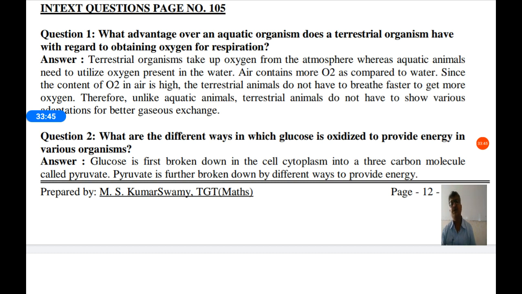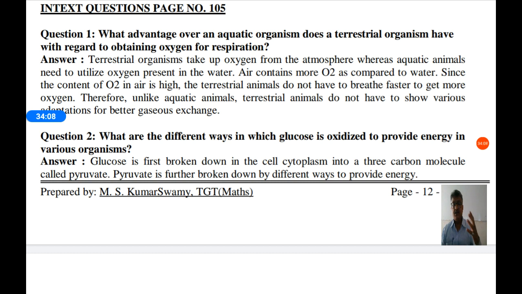So what is the advantage present in terrestrial organisms as compared to aquatic organisms? So we have already seen that aquatic organisms get very less oxygen, where the terrestrial organisms get large amount of oxygen.